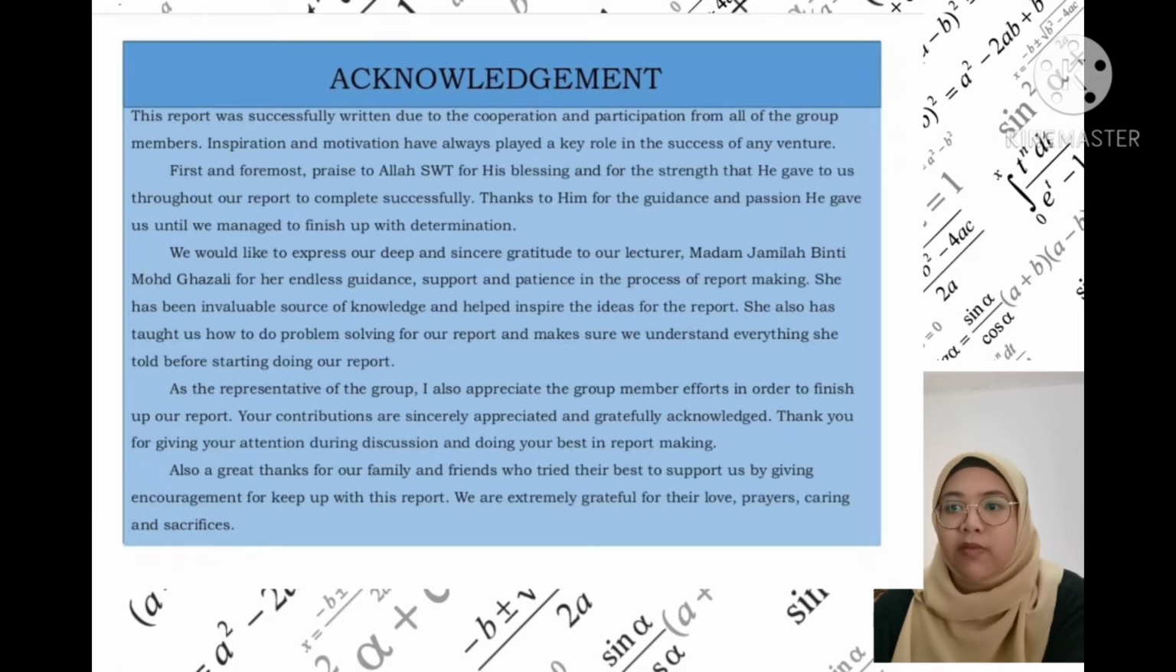As the representative of the group, I also appreciate the group members' effort in order to finish our report. Your contributions are sincerely appreciated and gratefully acknowledged. Thank you for giving your attention during discussion and doing your best in report making. Also, a great thanks to our family and friends who tried their best to support us by giving encouragement for keeping up with this report. We are extremely grateful for their love, prayers, caring and sacrifice.